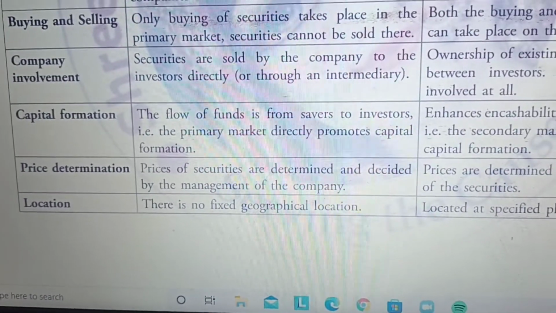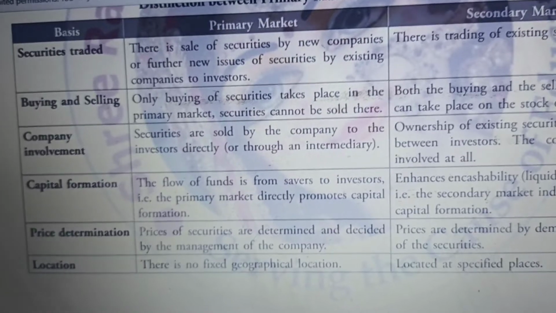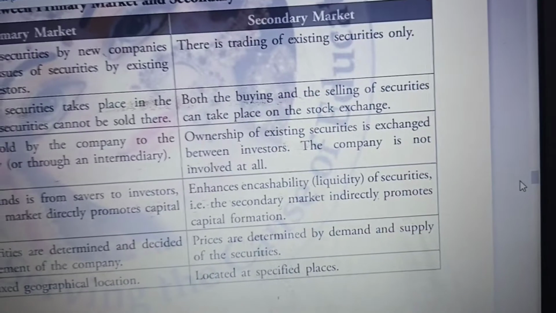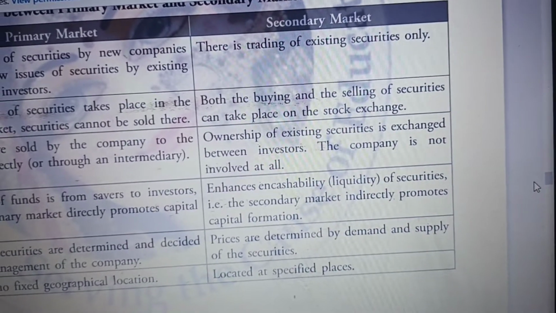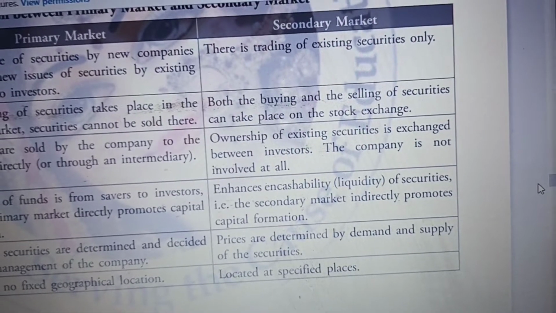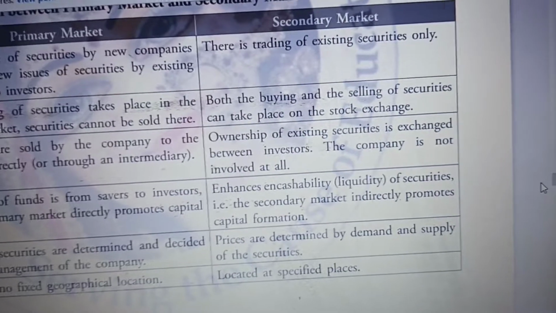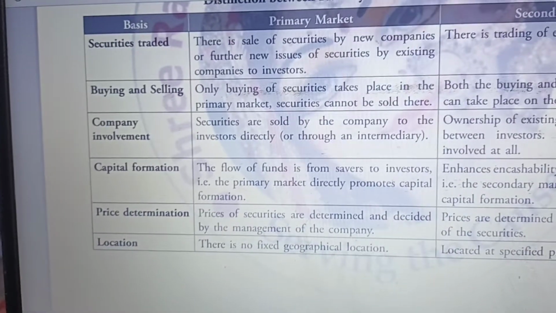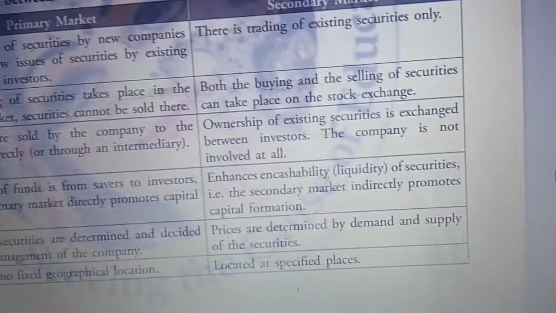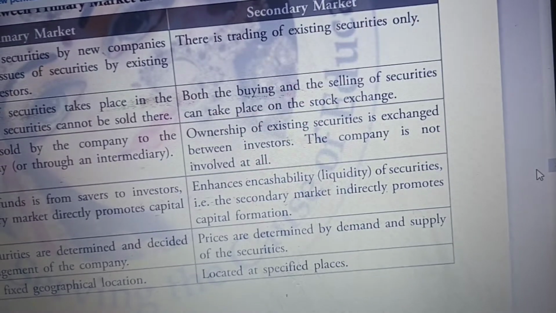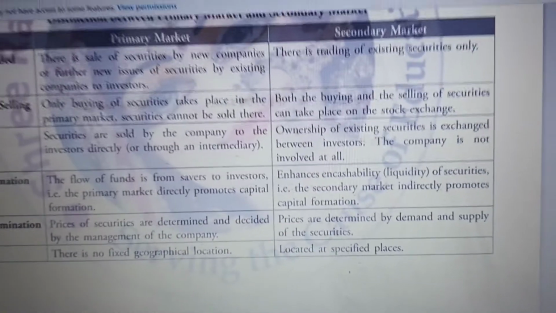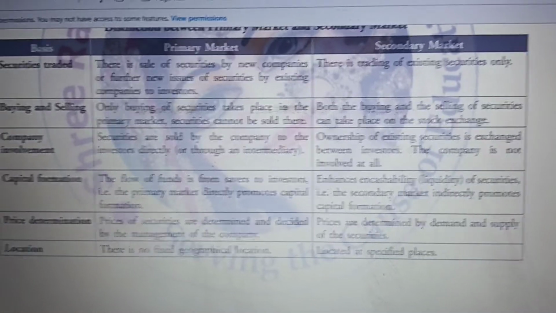Then price determination. Here the prices of securities in the primary market are determined by the management of the company, whereas in the secondary market the prices are determined by the demand and supply of the securities. Investor to investor transaction is there, so among the buyers and sellers, the price is determined. Location: in the primary market, there is no fixed location, whereas the secondary market is located at specified places. So these are the major differences between primary market and secondary market.